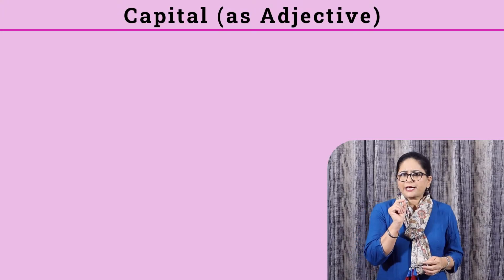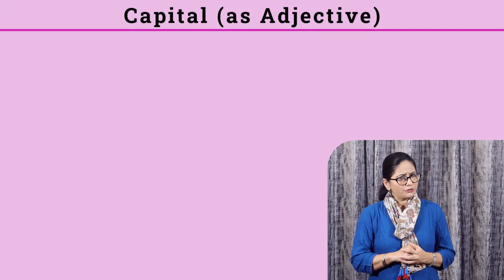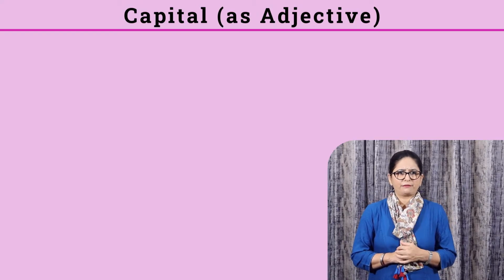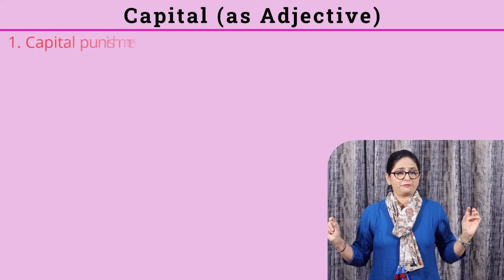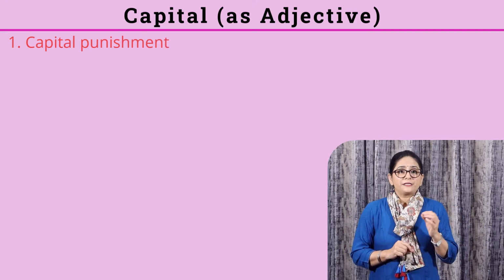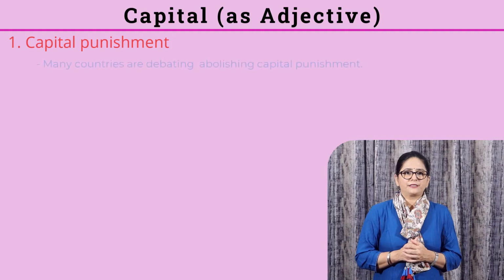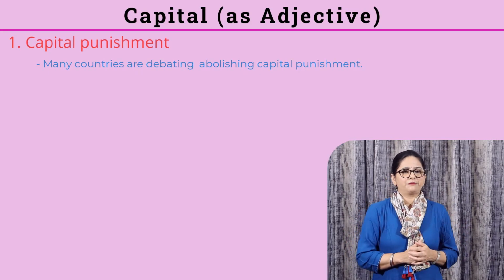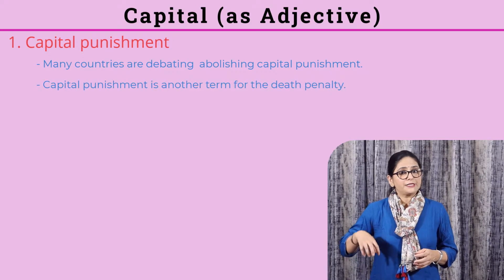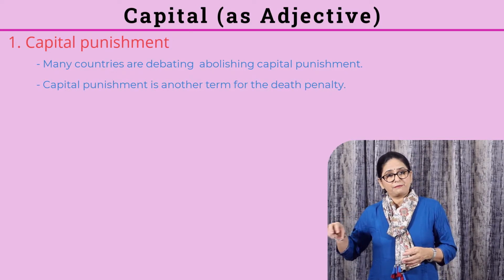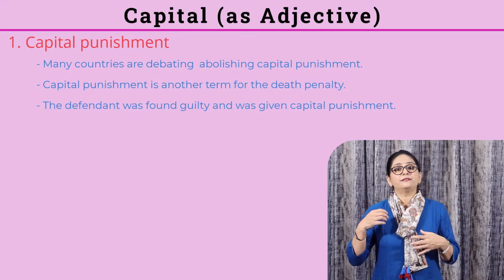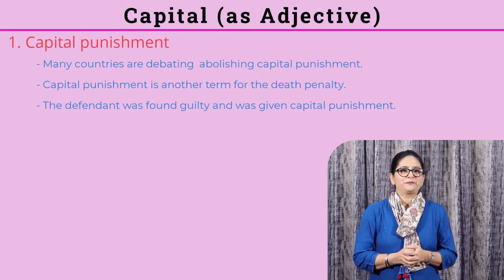Do you know that capital can be an adjective also? Let's check it. First example, capital punishment. This means punishment by death. We will check it in examples. Many countries are debating abolishing capital punishment. Capital punishment is another term for the death penalty. The defendant was found guilty and was given capital punishment.